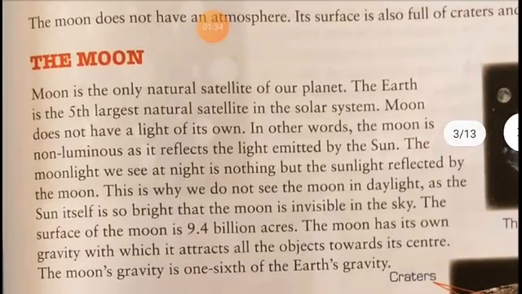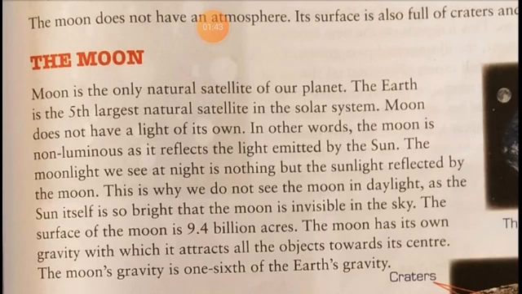The moon is the only natural satellite of our planet. The Earth is the fifth largest planet in the solar system, and the moon doesn't have light of its own. It is a non-luminous body, so it reflects the light of the sun.